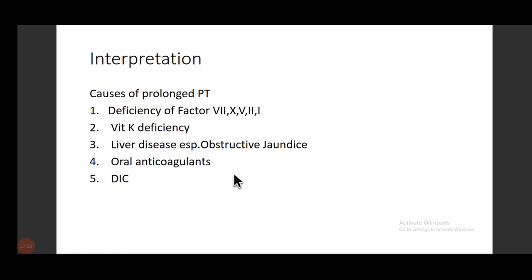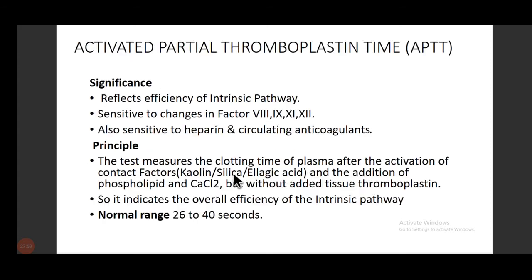Coming to the interpretation, what are the causes of prolonged PT? As we have said, the factors involved in the extrinsic pathway: 7, 10, 5, 2, and 1, with a lesser degree of 2 and 1. Also vitamin K deficiency, liver diseases, especially obstructive jaundice, oral anticoagulants, and DIC.